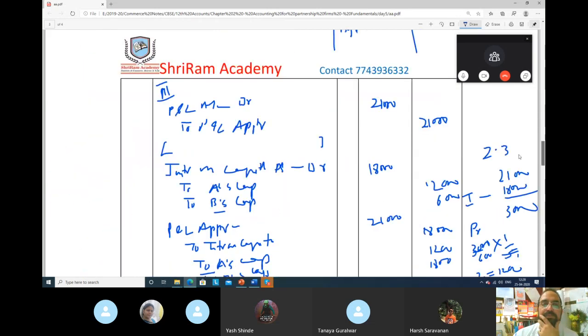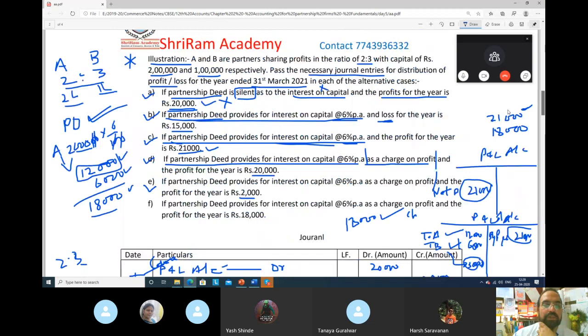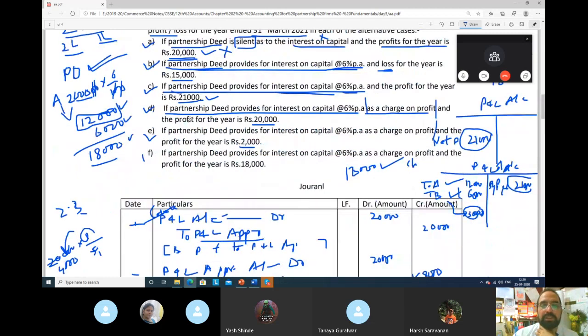Next one. And let's see now the last one. Same: if the partnership deed provides for interest on capital as a charge on profit. See, these three cases 1, 2, 3 are very similar and yet very different from each other. And the profit for the year is 18,000. See guys, very interesting. In this case, the profit is exactly 18,000 rupees, and we have to pay interest also exactly 18,000 rupees. Means it is the same. So this is very simple.